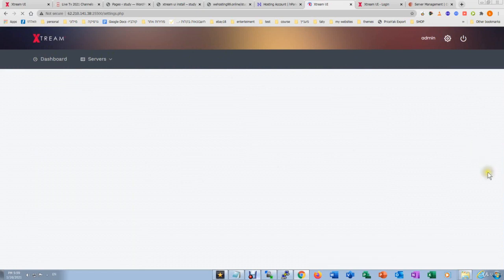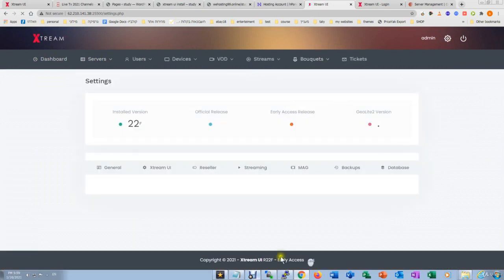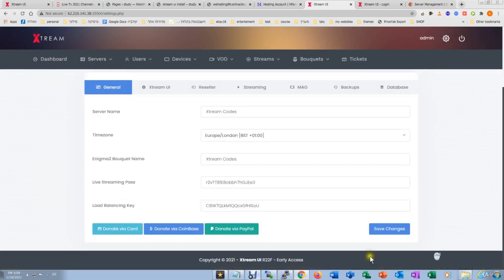And of course, one second, it is Xtream UI R22F early access.